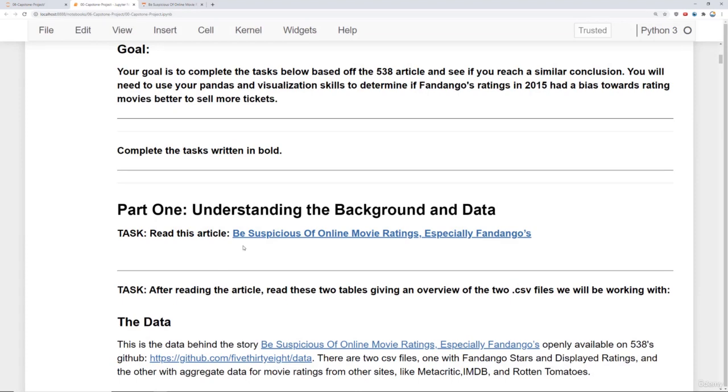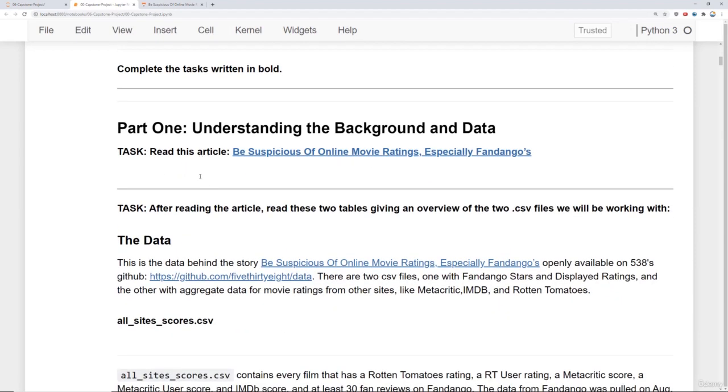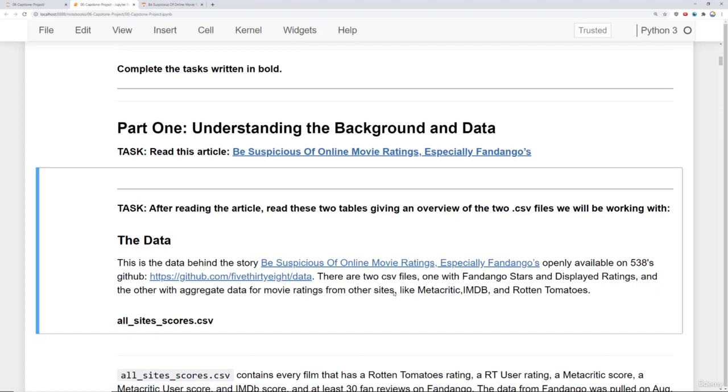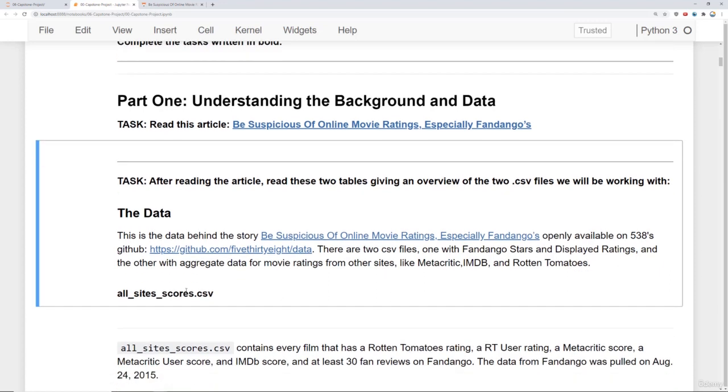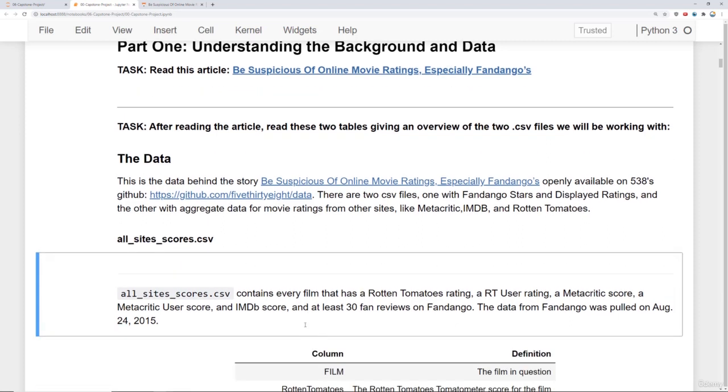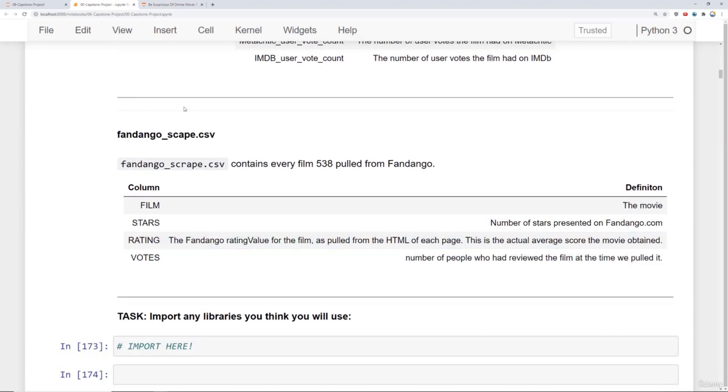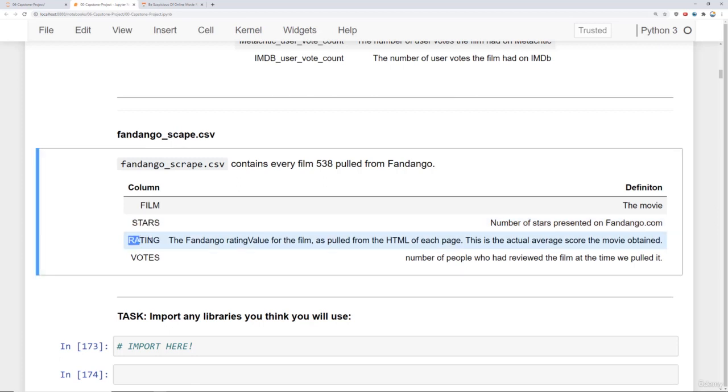So as we come back to the notebook, the first part is once you read the article, we're essentially going to go through the data ourselves. And there's two main CSV files that we're working with. The first one is this all sites scores.csv, and that contains a bunch of scores, not just from Fandango, but also Rotten Tomatoes, Metacritic, IMDb, etc. And then we have this Fandango scrape.csv, which contains a bunch of information scraped from Fandango. The main thing to note here is that there's both a stars and rating on Fandango. And essentially, the stars are the number of stars presented on fandango.com to someone just viewing the website. And then the rating itself is the Fandango true rating value for the film.